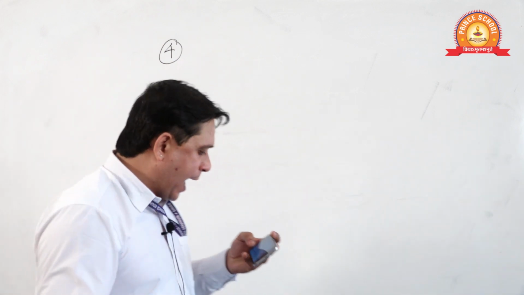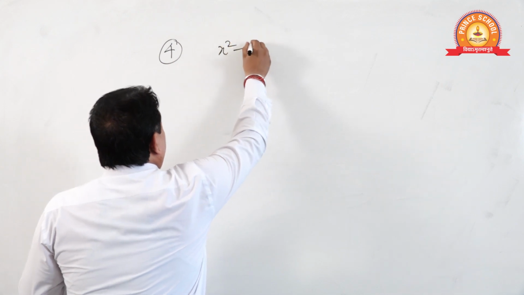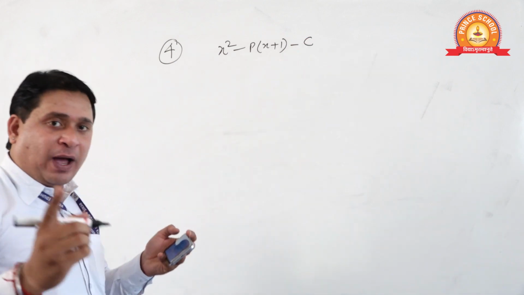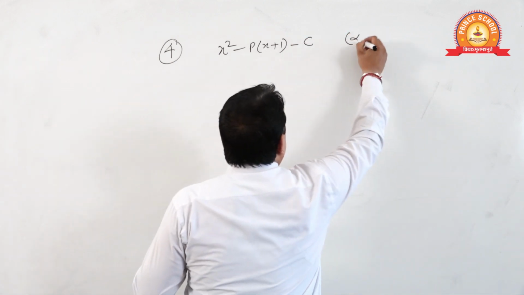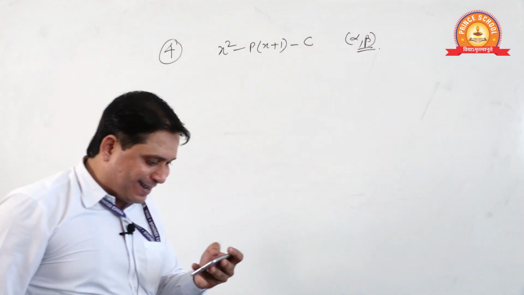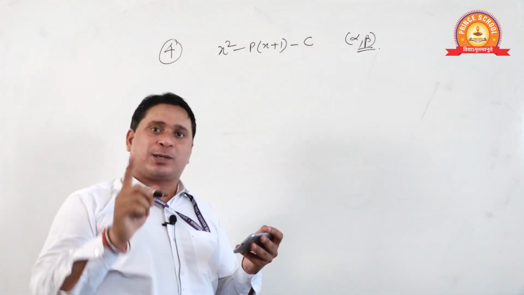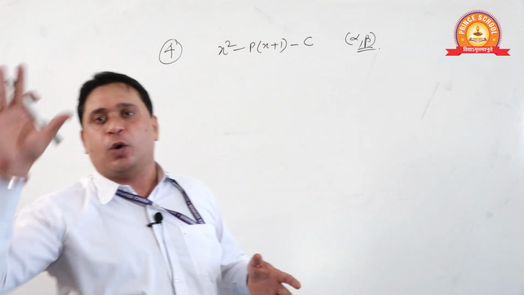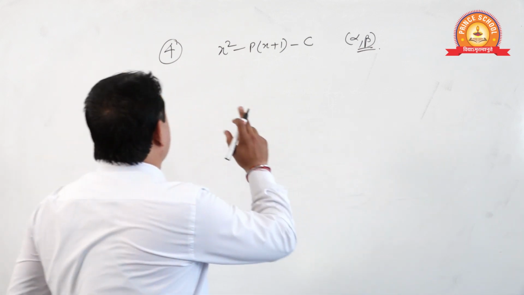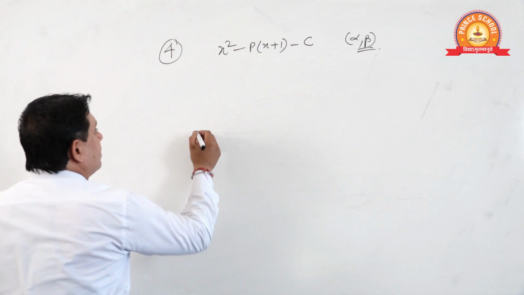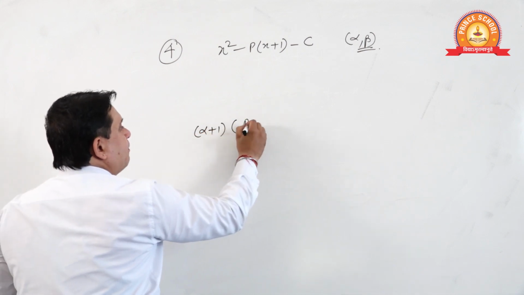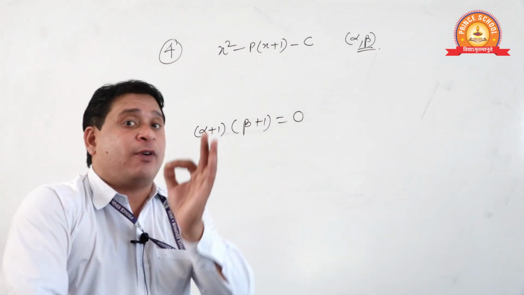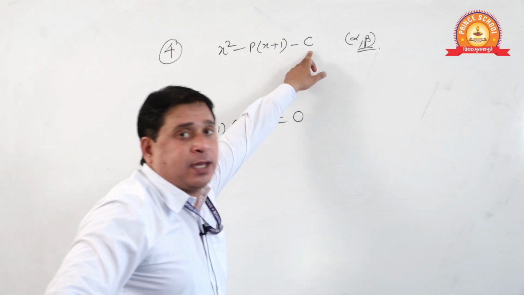Question number 4. x square minus p into x plus 1 minus c. Alpha beta are its zeros, such that alpha plus 1 into beta plus 1 is equal to 0. Find the value of c. Now solve it. Everyone see what is given. Alpha plus 1 into beta plus 1 is 0. Now what we have to find? We have to find the value of c.